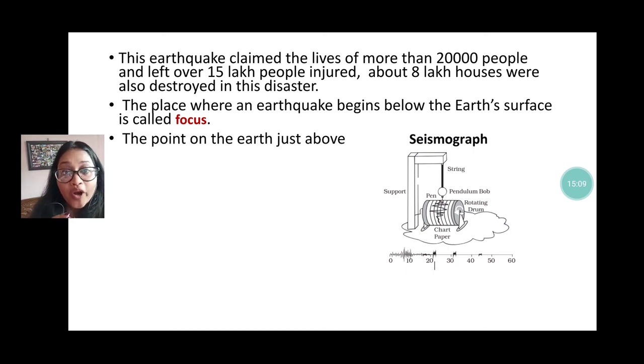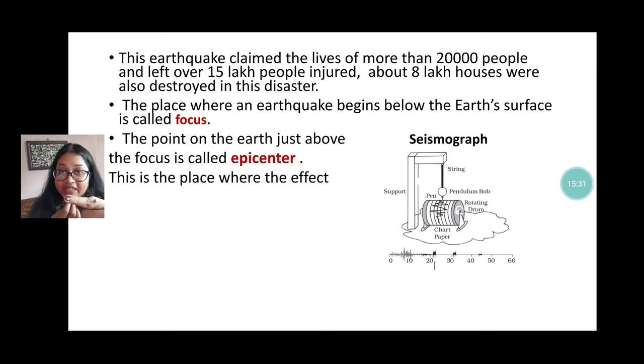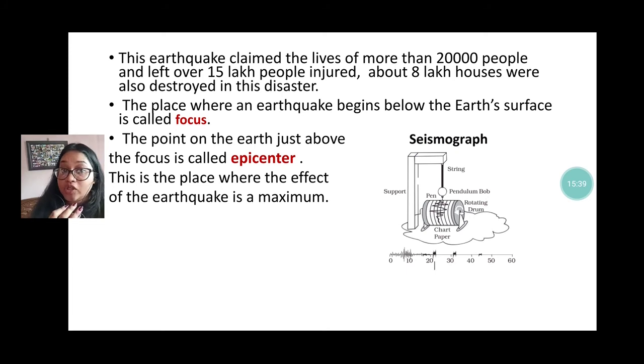The point on the earth's surface just above the focus, which lies below the surface, is called the epicenter. You can see the picture on our previous page, please see it properly. This is the place where the effect of the earthquake is maximum. That means the main effect of the earthquake we can see at the epicenter.